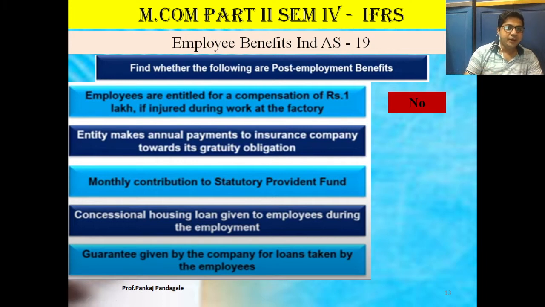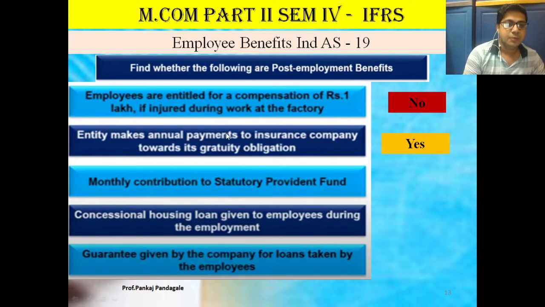Gratuity is considered a post-employment benefit, because gratuity is paid after retirement or after resignation. Therefore this annual payment to the insurance company, being a gratuity obligation of the entity paid at the time of retirement, is a post-employment benefit.